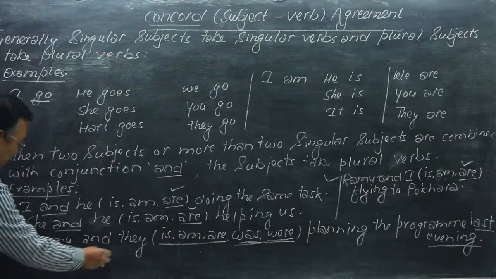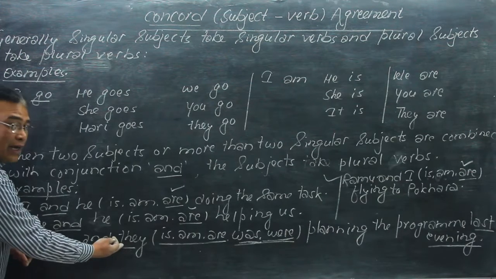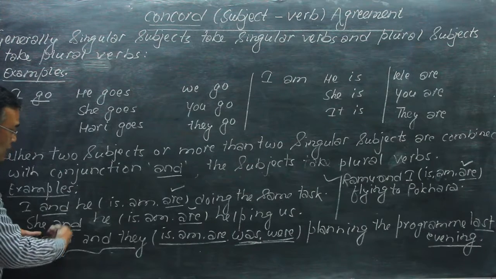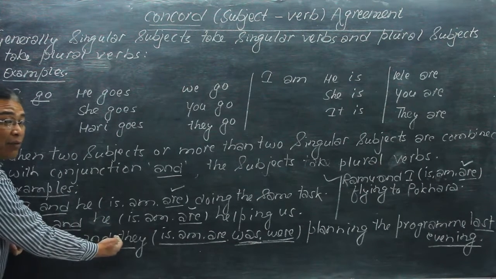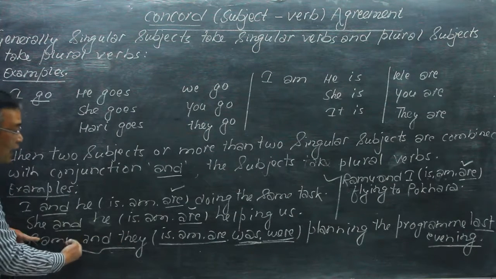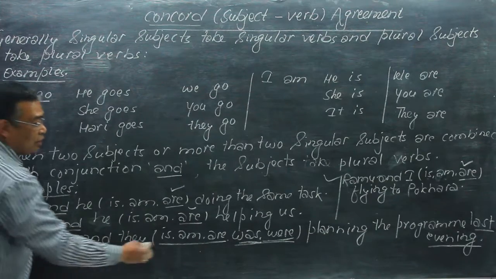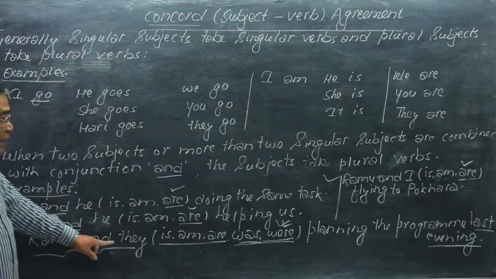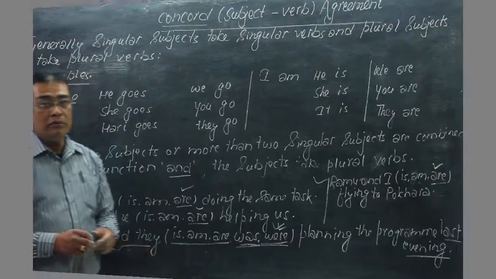But the subject is Ramu and they, so this is a plural subject. Ramu is singular and they is plural, and singular subjects can be combined with singular or with plural. In such a situation, the agreement is done with the plural verb. So the answer is: Ramu and they were planning the program last evening.